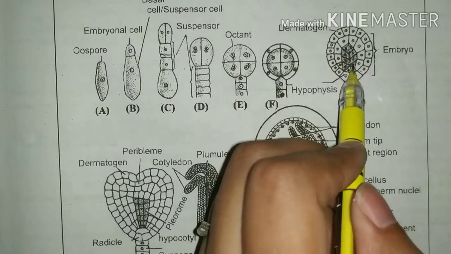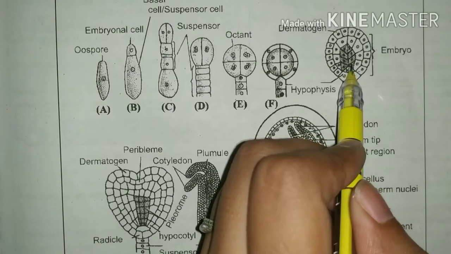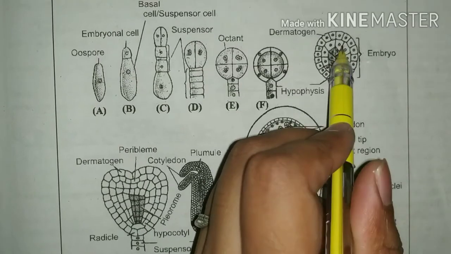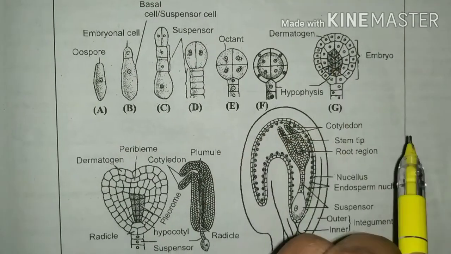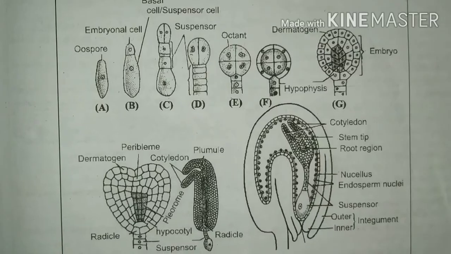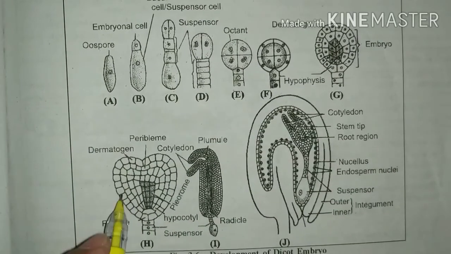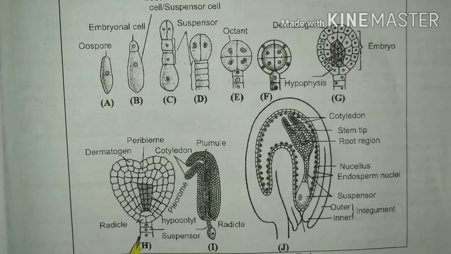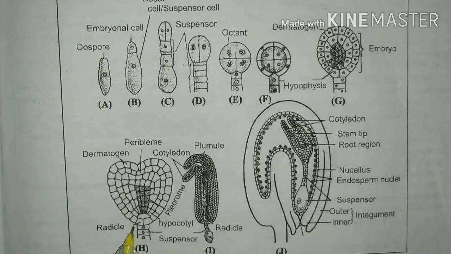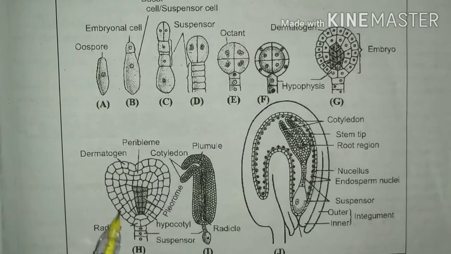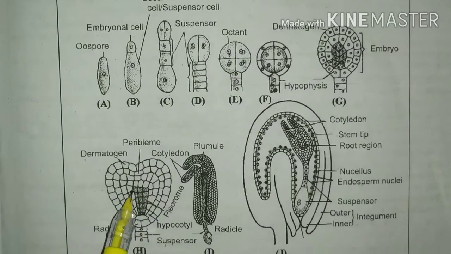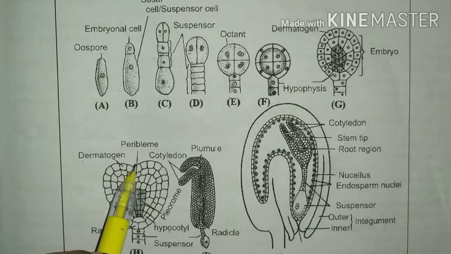The outer layer forms the epidermis and the inner layer forms vascular tissue and the cortex region. After this, the globular stage converts into a heart-shaped embryo. The outer layer forms the dermatogen or epidermis.